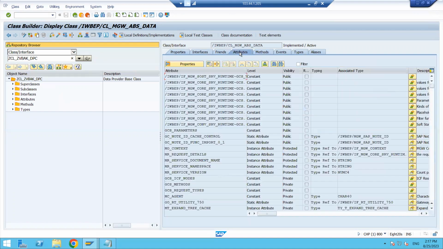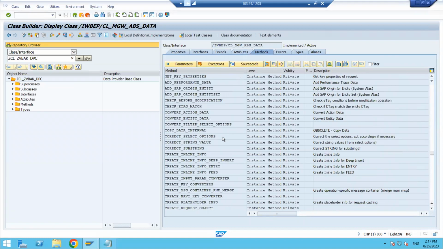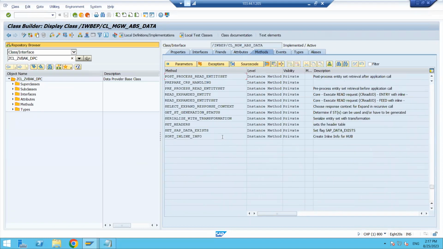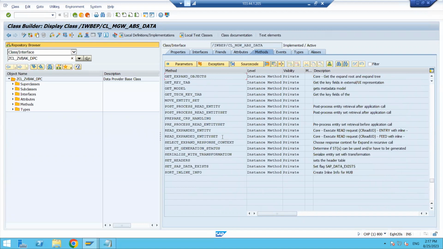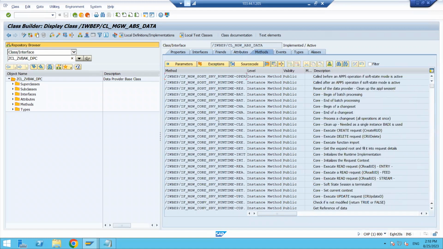If you see the methods, these are the methods. A few methods are implemented in our main DPC class, and the DPC class is accessing these methods. Click on the back button.